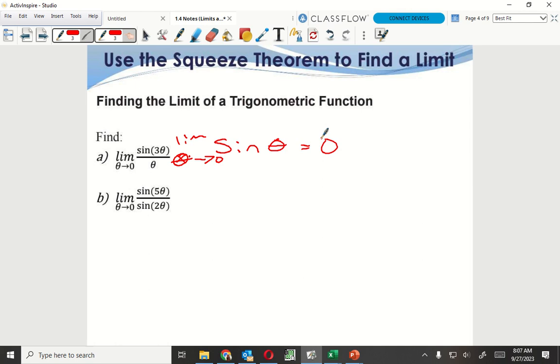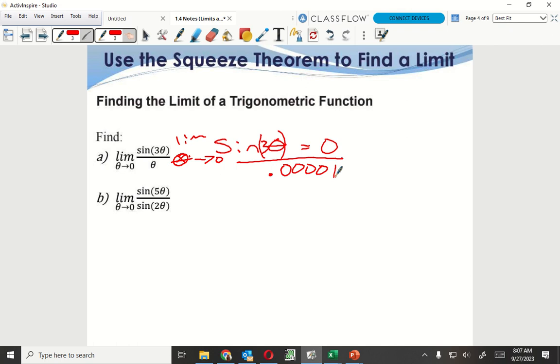So even if this says 3 theta, if I'm plugging in 0 there, 3 times 0 is still 0. Sine of 0 is still 0. But now the bottom is approaching 0. So if it is approaching 0, couldn't that be like 0.00001 or something like that?